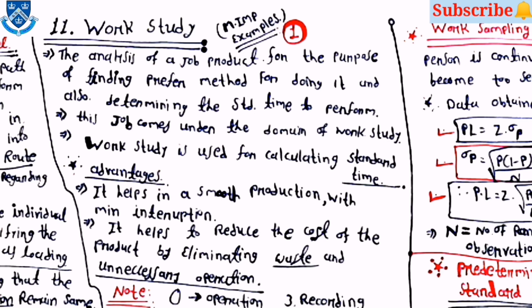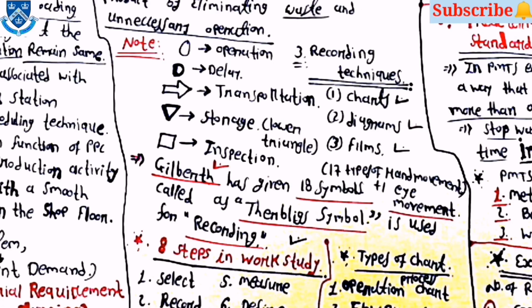This job comes under the domain of work study, and work study is used for calculating the standard time. Advantages are that it helps in smooth production with minimum interruption, and it helps to reduce the cost of the product by eliminating waste and unnecessary operations.